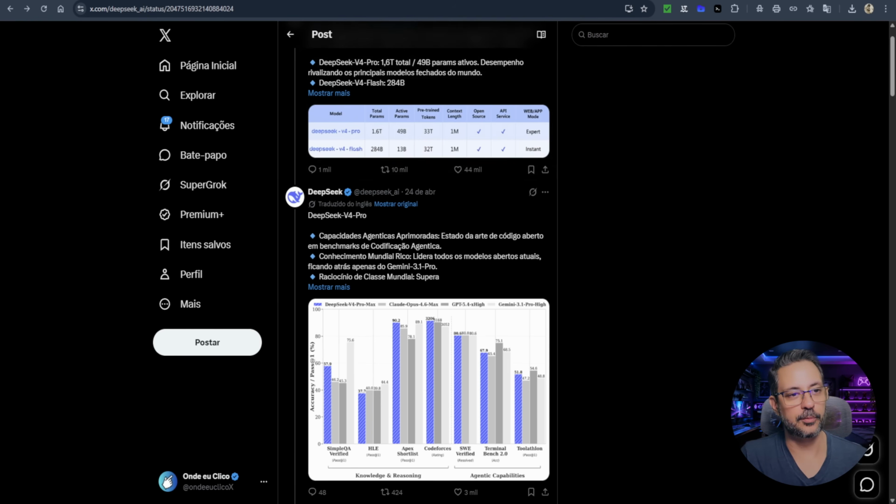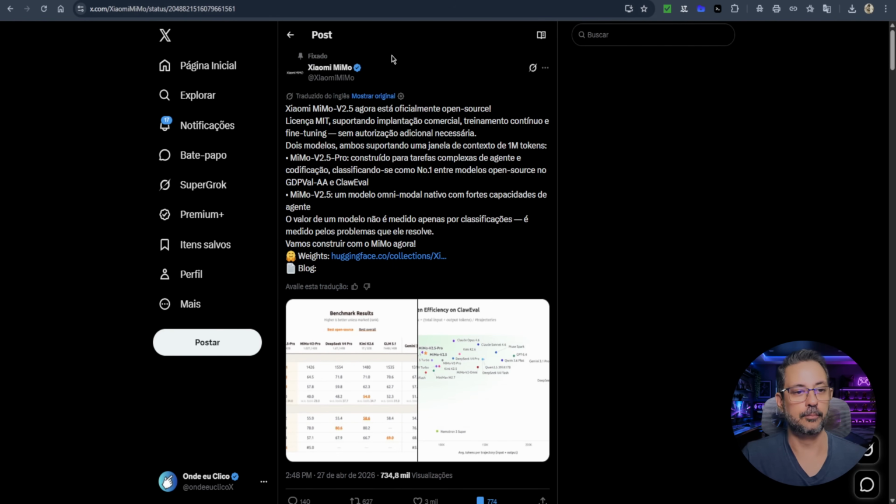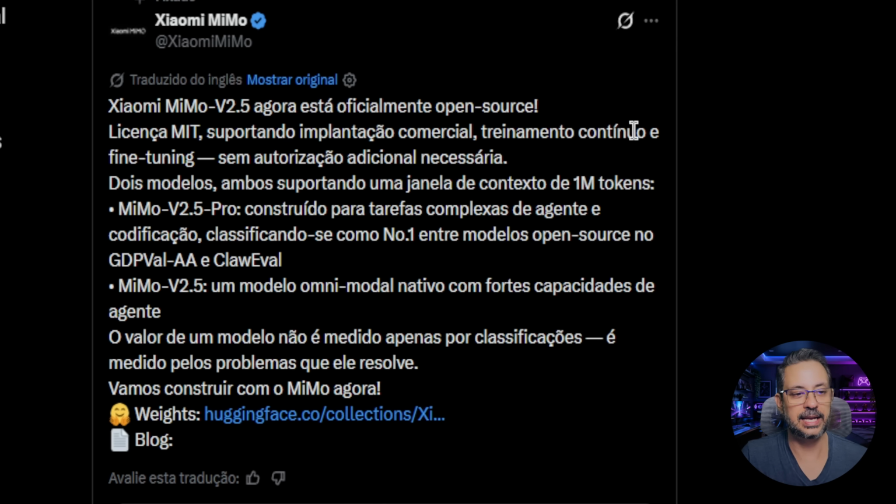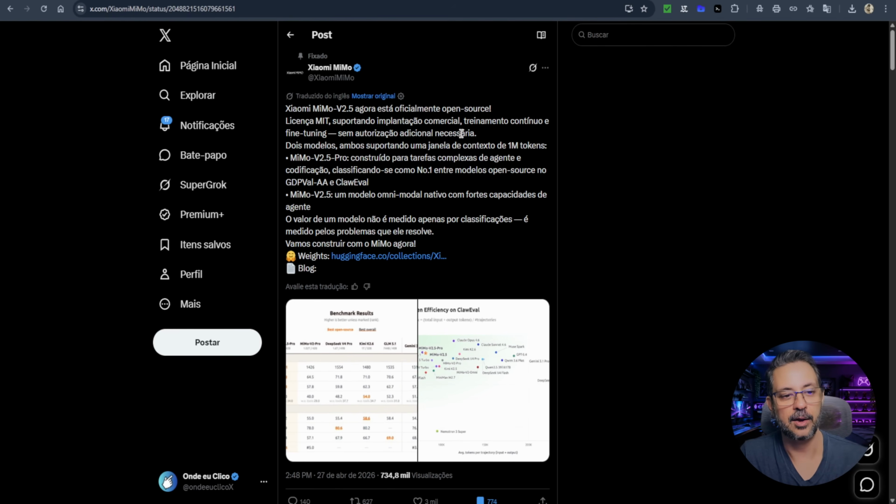Now let's talk about the new model from Xiaomi, called MiMo. Listen up. The MiMo V2.5 is now officially available and open source. It has an MIT license supporting commercial deployment, continuous training, and fine-tuning with no additional authorization required. So you can implement it, you can modify it without needing prior authorization. They also say here, two models, both supporting a context window of 1 million tokens.